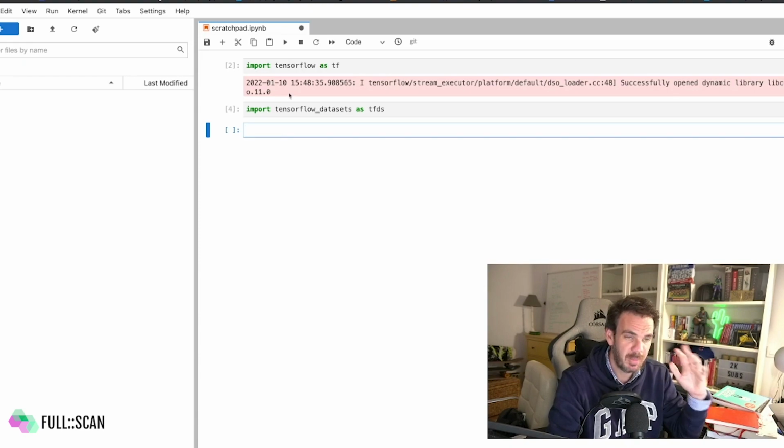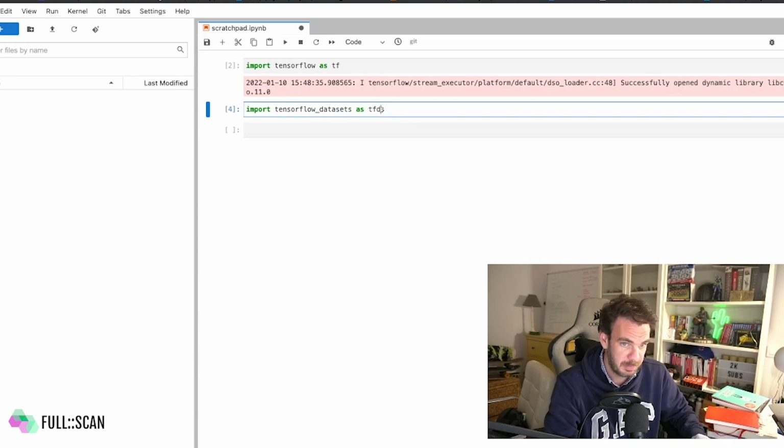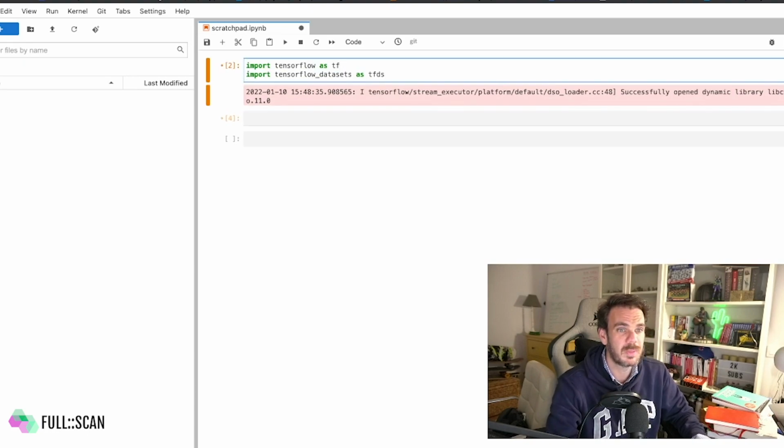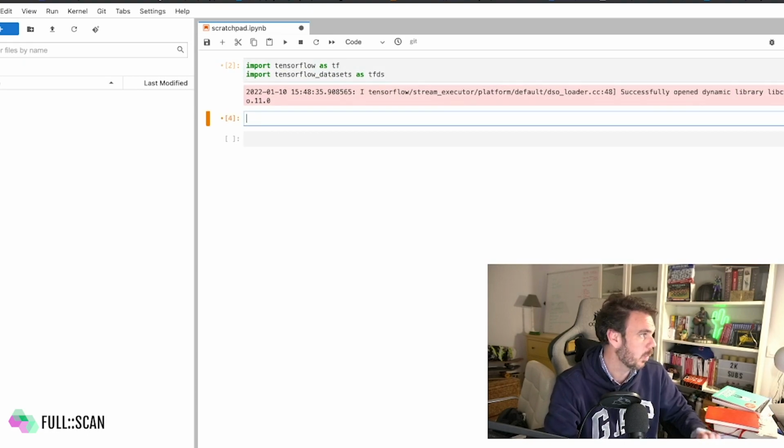All right, so when you got that, actually, let me put it in the very same cell. I'll try to load the beans dataset. For that, I just need to get the information from the TFDS. So this thing is called tfds.load.